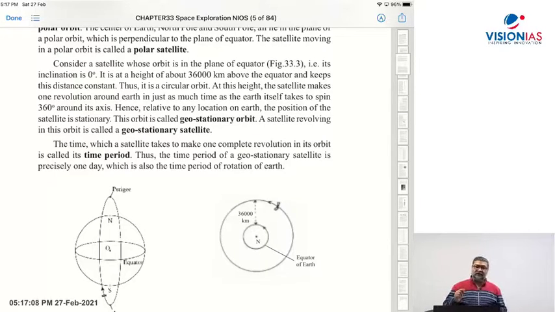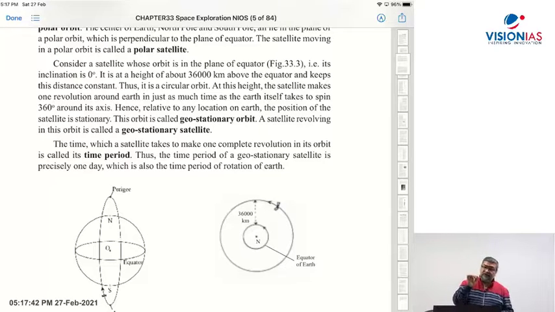The time taken by the satellite to complete one revolution around the earth is the same as the time the earth takes for one rotation, that is 24 hours. The satellite also completes one revolution in 24 hours, and its direction of revolution is the same as that of the earth's rotation, west to east.